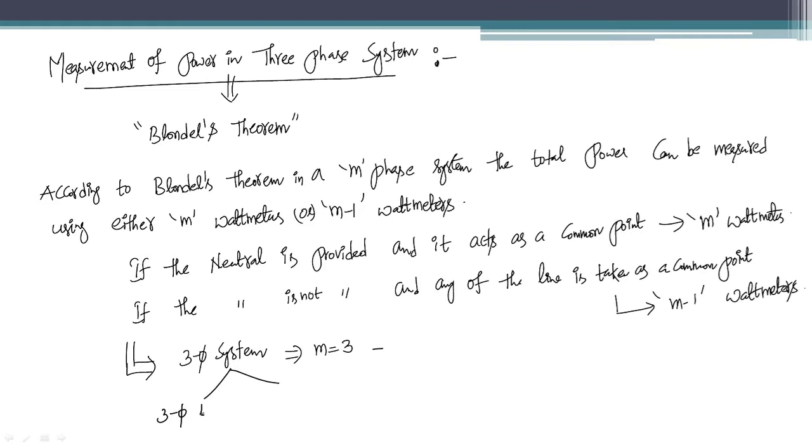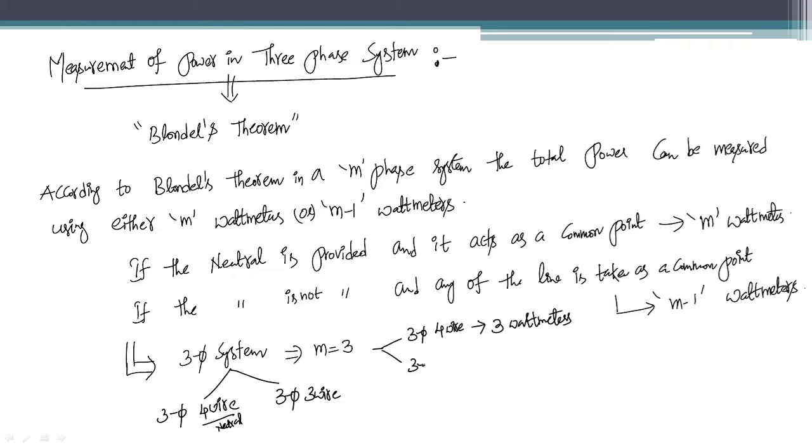One is the three-phase 4-wire arrangement and another one is the three-phase 3-wire arrangement. In three-phase four wire you have a neutral, whereas in three-phase three wire you don't have a neutral. In the three-phase four wire system we can use the neutral as the common point for all the wattmeters. In that case, how many wattmeters can you use? 3 wattmeters.